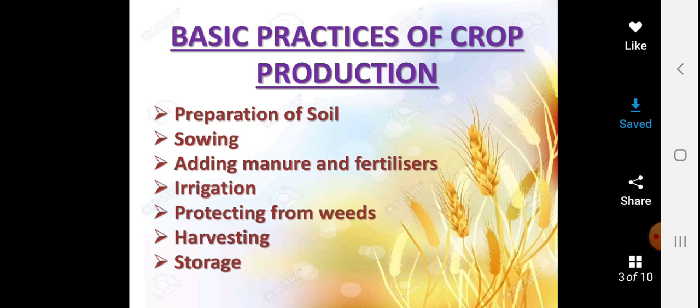After that, now he has harvested all the crops, he has harvested all the seeds. Now he has to give this crop or these seeds to the market yard, where it is stored by the government people for further delivery and for further usage. So these are the basic steps involved in the basic practice of crop production.